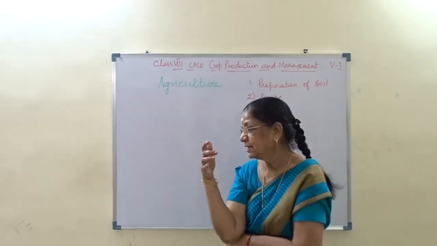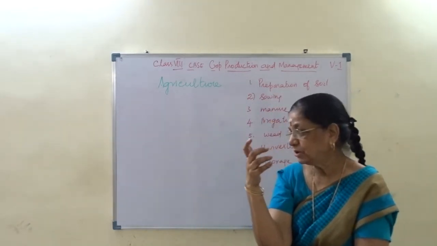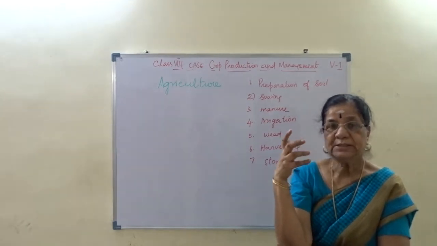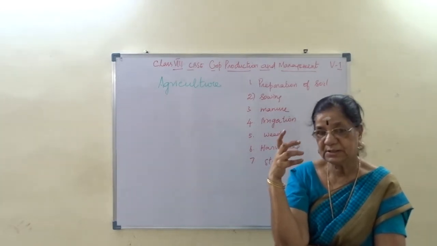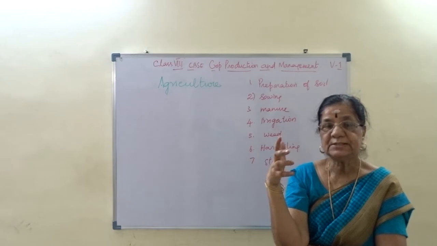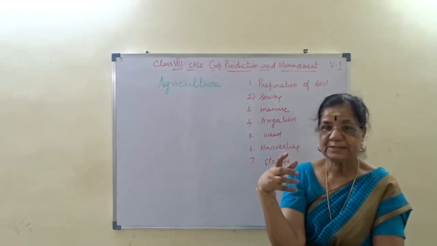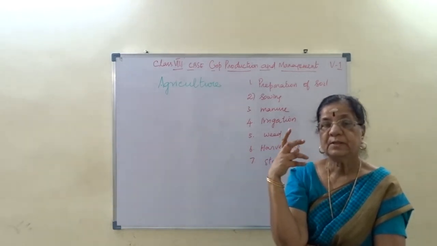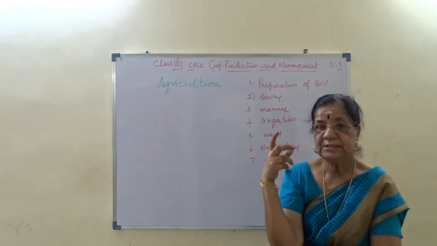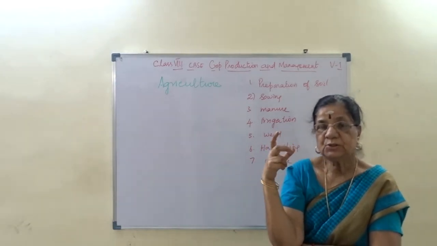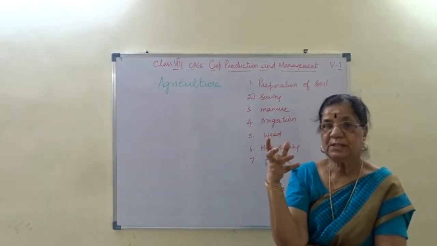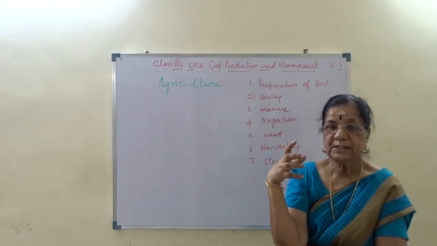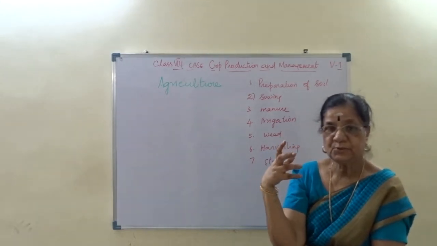So by turning and loosening the soil, all the nitrogen and soil nutrients get mixed up. Loosening of soil will make the soil rich in nutrients, and also the soil is the friend of the farmer.